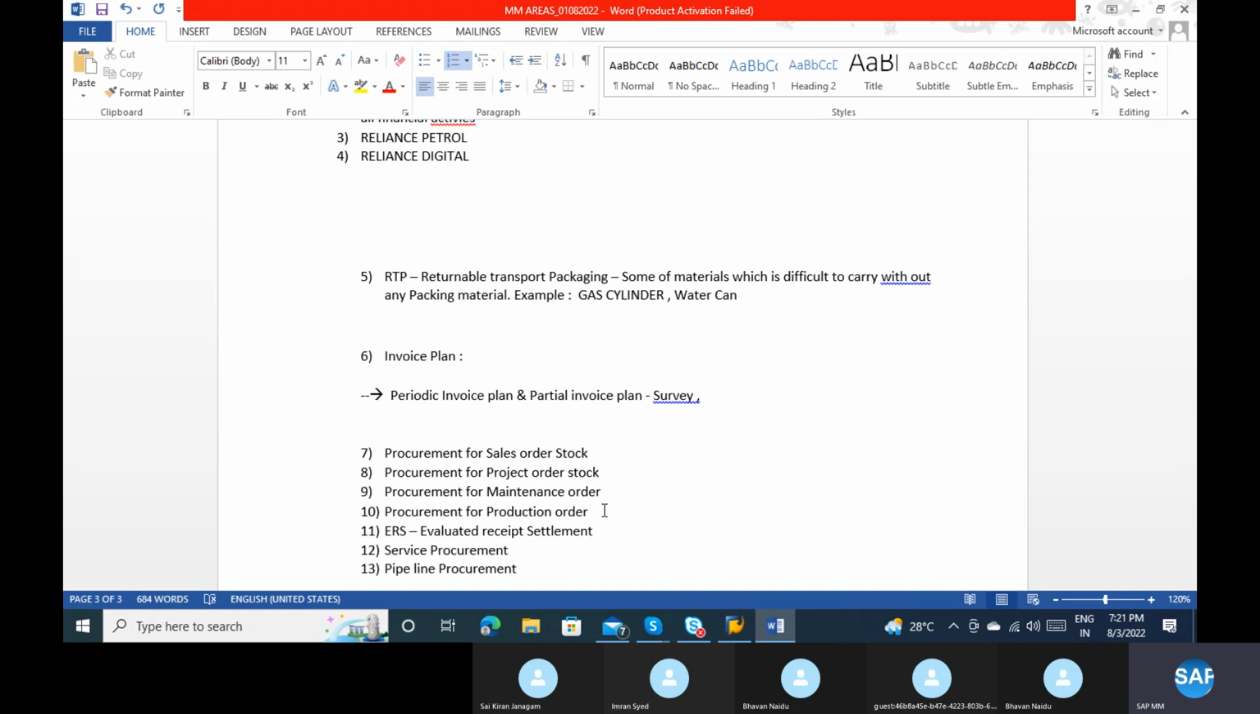So whatever you are buying from the vendor, we are especially buying for a reservation. It is a concept like reservation. You are reserving the stock for this sales order, for this project, for this production order. So when you get the stock, it is automatically reserved to the particular object. You have to mention which sales order, which production order, or which maintenance order it is.